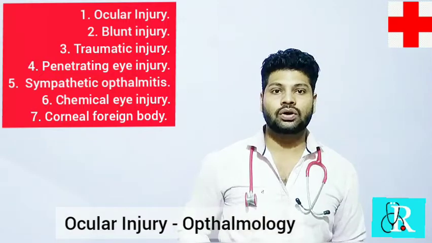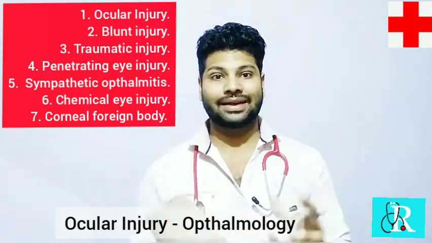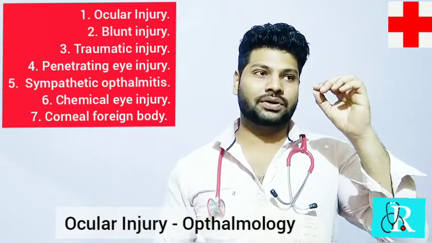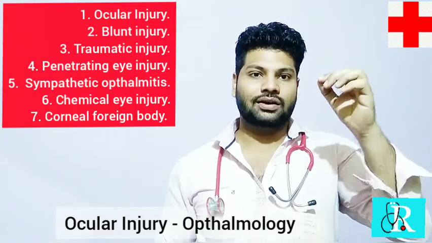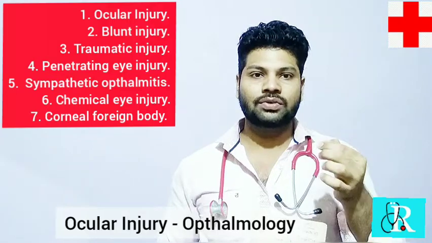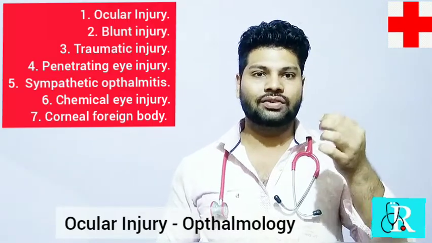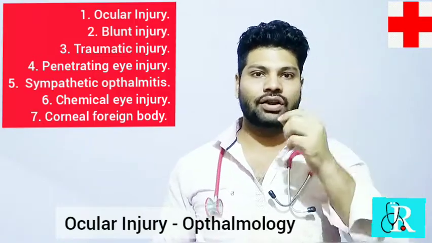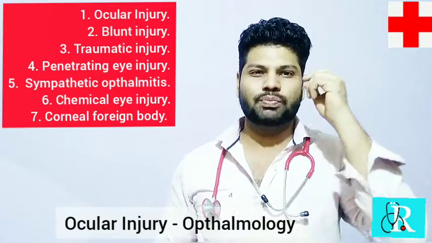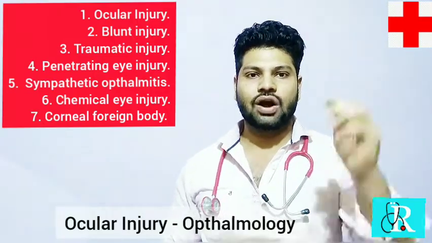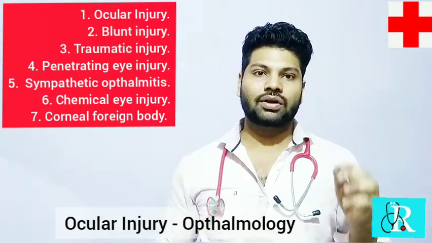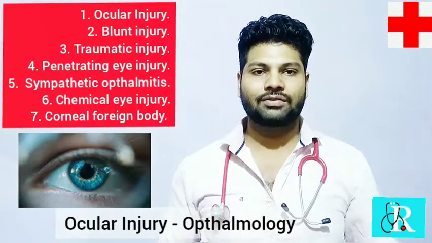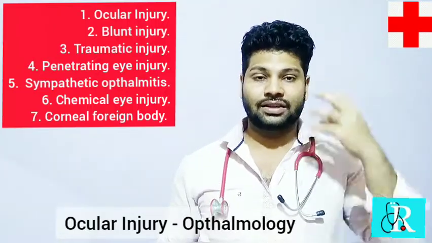What is a corneal foreign body? It is nothing but the trapping of a foreign object: a small dust particle, or flakes of wood, metal, or glass, trapped on the cornea, which leads to corneal abrasion, intense pain, and irritation in the eye. That is called a corneal foreign body. It leads to inflammation of the cornea and conjunctiva, and the eye starts tearing. There is a lot of pain in the eye.